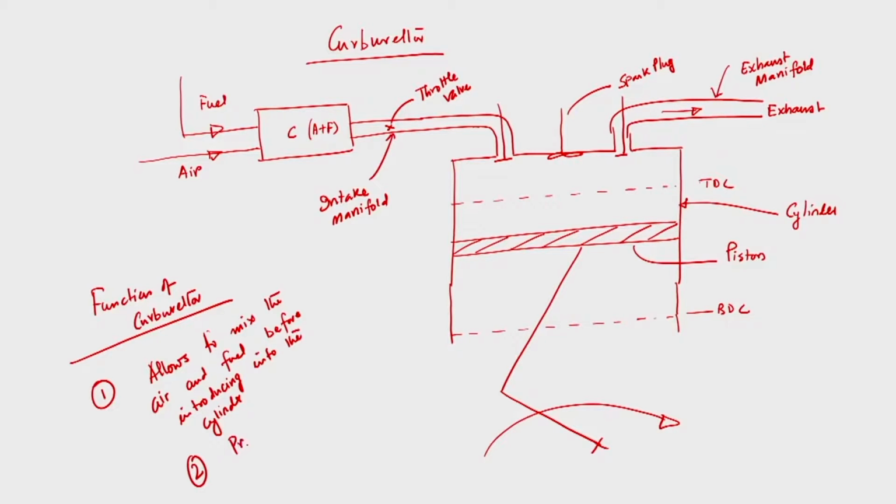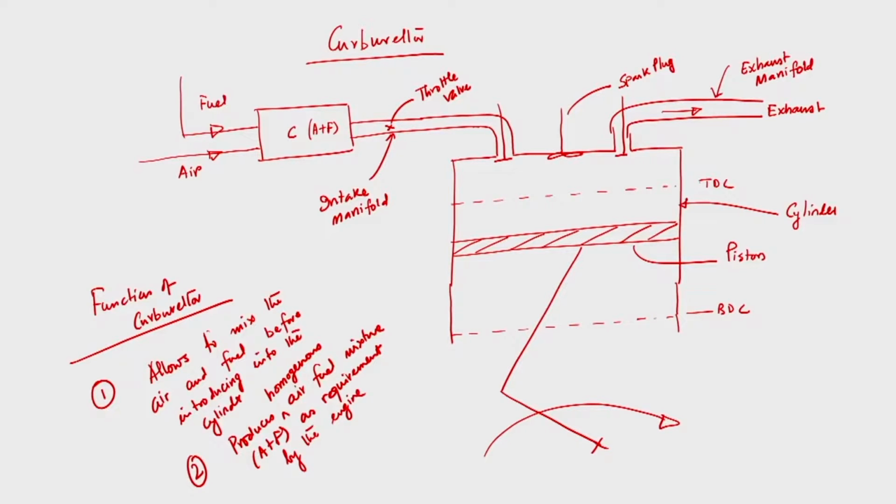Number 2, it produces air fuel mixture, that is air plus fuel mixture, that is homogeneous, and as required, whereas throttle valve is to control. So, it produces homogeneous air fuel mixture as required by the engine.